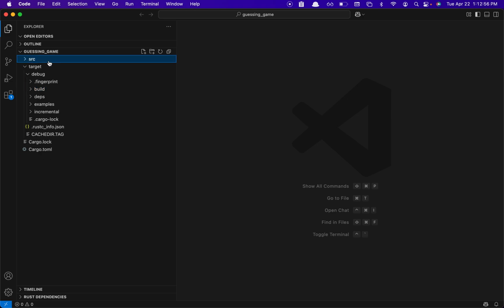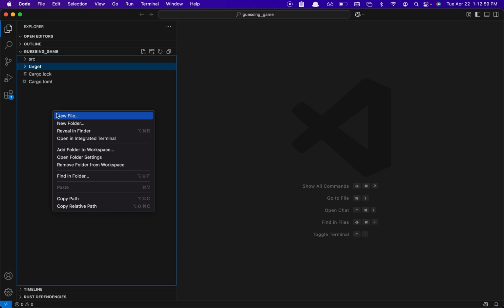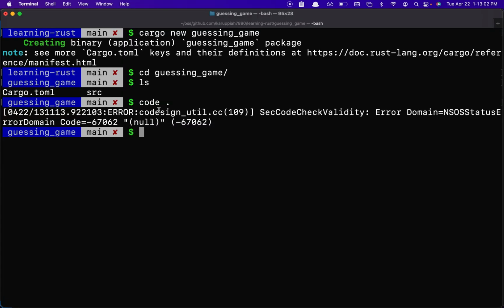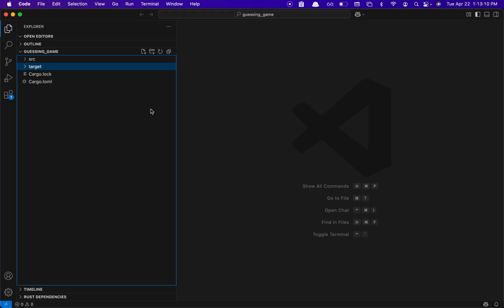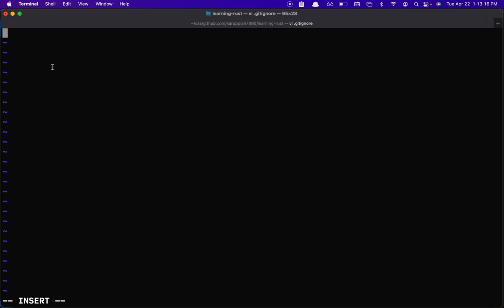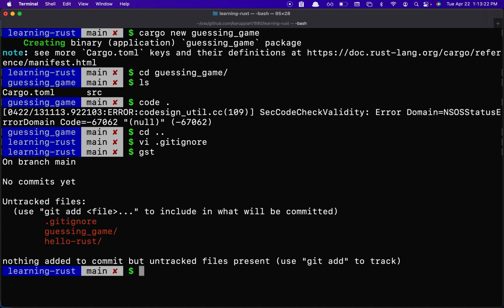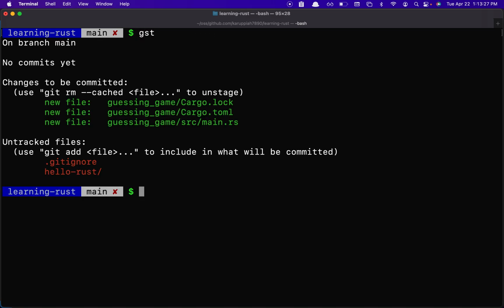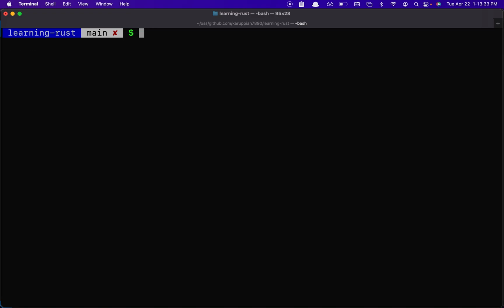Only cargo check has been run, I think. And I can actually put a git ignore file on the top of this thing, and I can probably say you can ignore the target file, I think. Just say target and let's see if it ignores it. If I add guessing game, does it show target? No, it doesn't. Awesome. Cool. So it gets rid of the target, and so yeah, that's great.